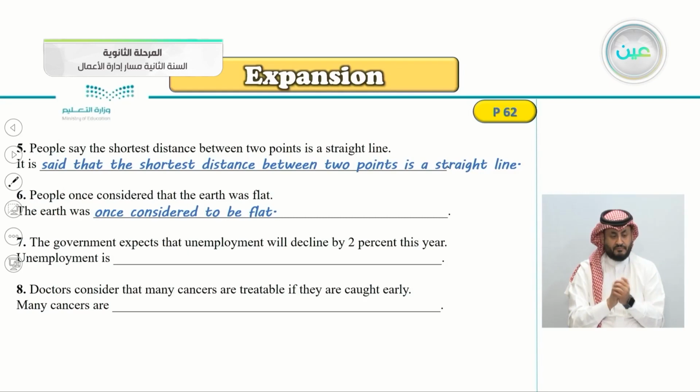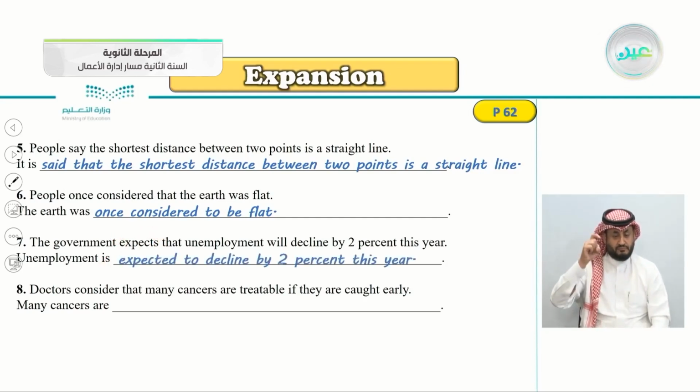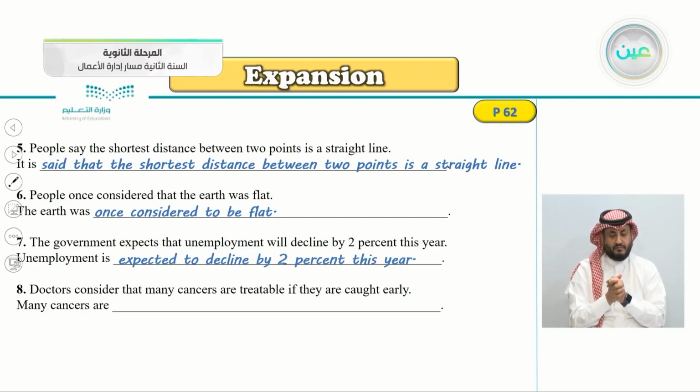Number 7, the government expects that unemployment will decline by 2% this year. So, unemployment is, let's see here, is expected, very good, because here we have expects, is expected to decline by 2% this year by the government, of course.